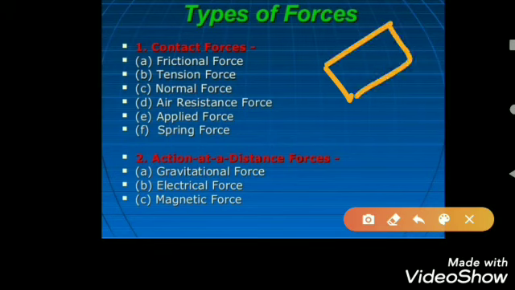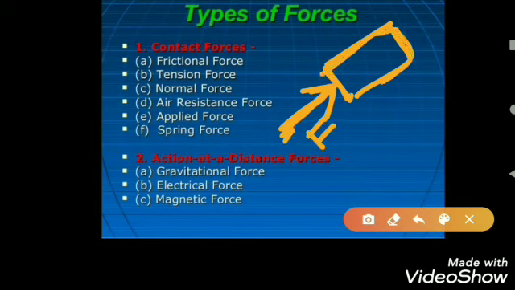Contact force means when we are applying the force with contact with the body. The force in which the two interacting bodies are in physical contact with each other is called contact force. When we are applying the force directly on a body, means this body and this body are in physical contact, then it is an example of contact force.